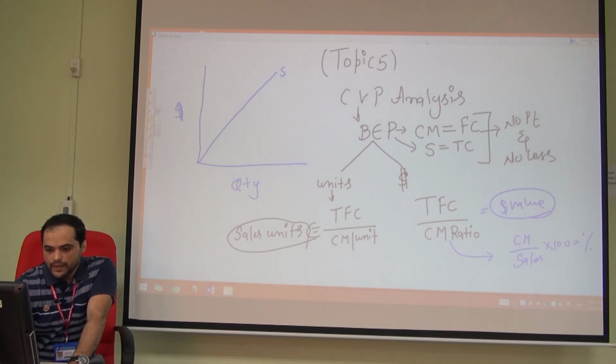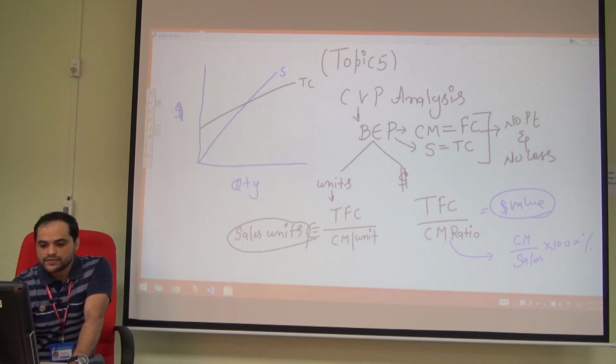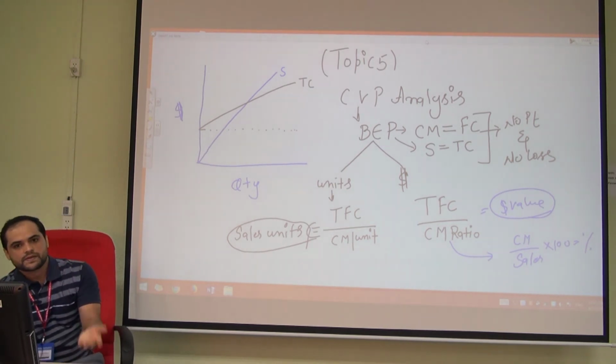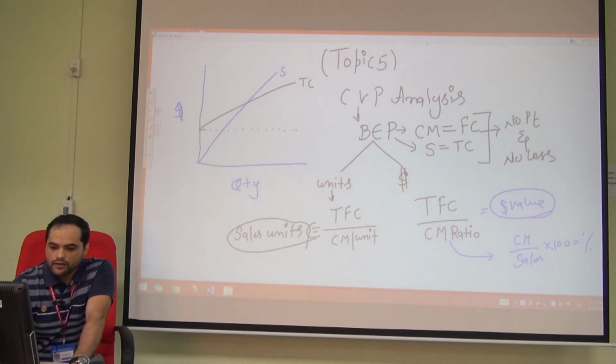And here is the total cost. Remember total cost? From this point, that is your fixed cost, and that is your variable, fixed plus variable. So here, the point is the